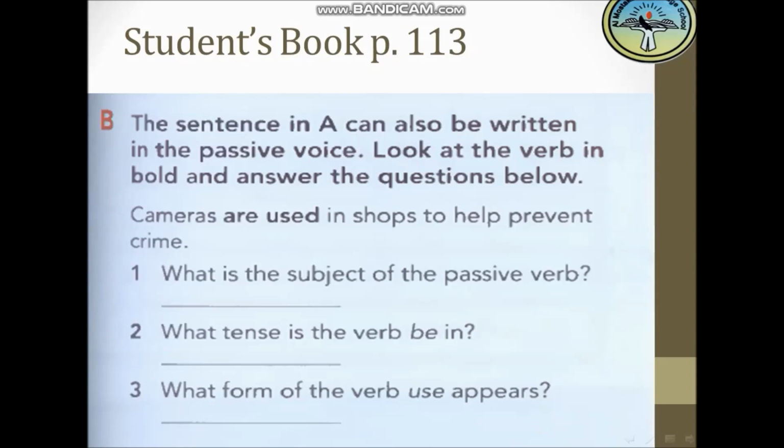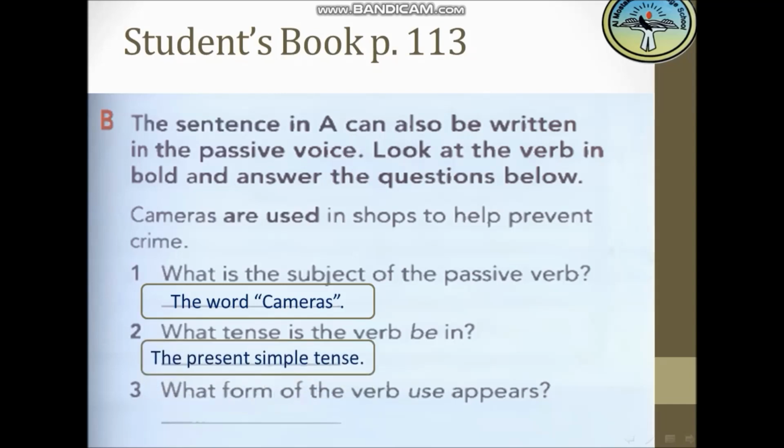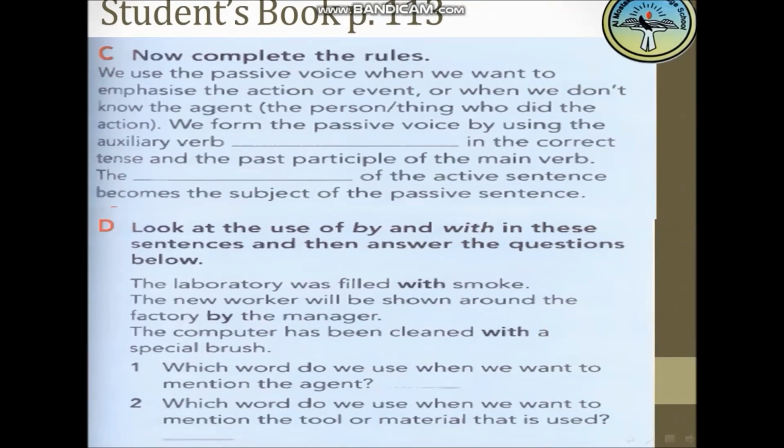Okay, number 1. Yes, Ahmed. Yes, the word cameras is the subject of the passive verb. And what tense is the verb be in? Yes, Kenzie? Yeah, the present simple tense. I know you all know the form of the verb used here appears in the past participle form, because it is a passive voice. Okay, let's move to C.